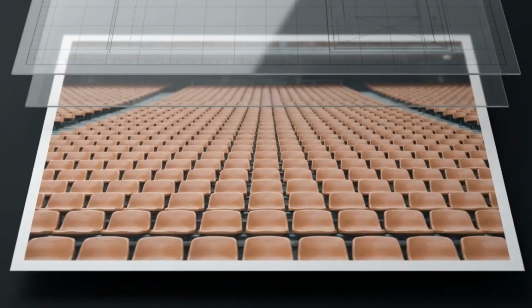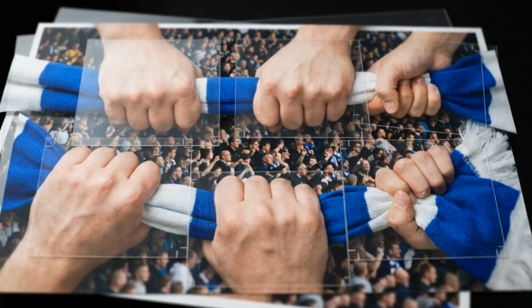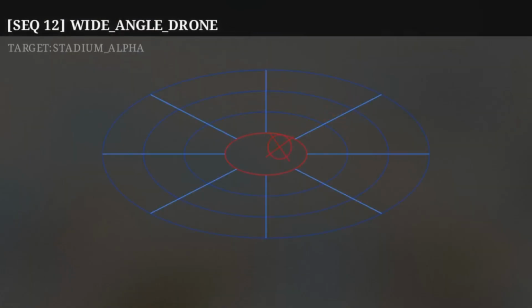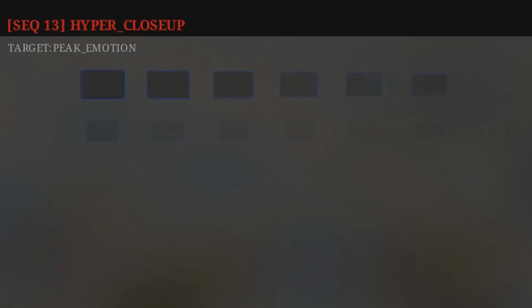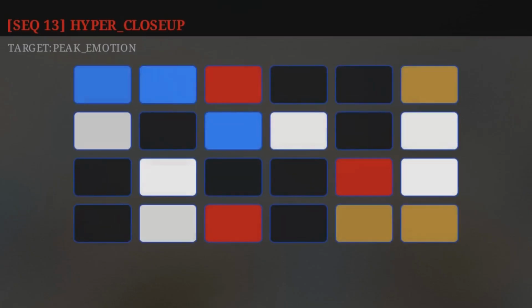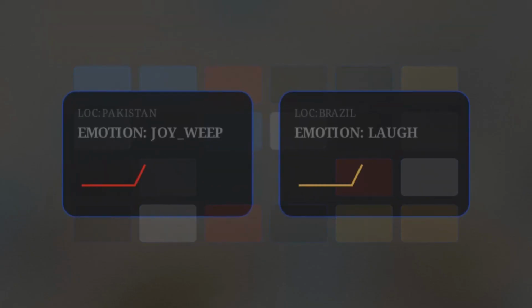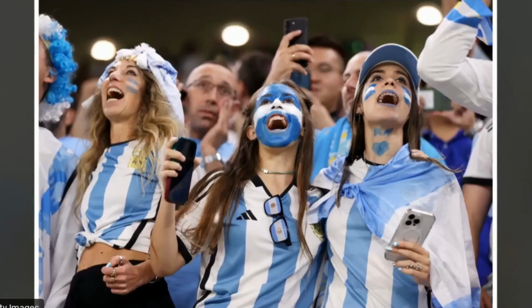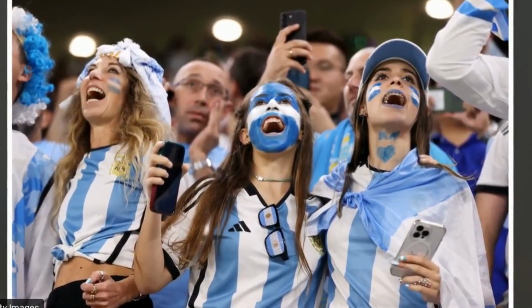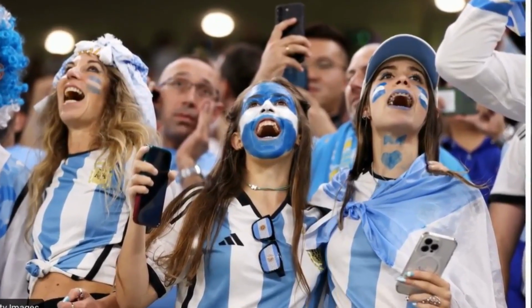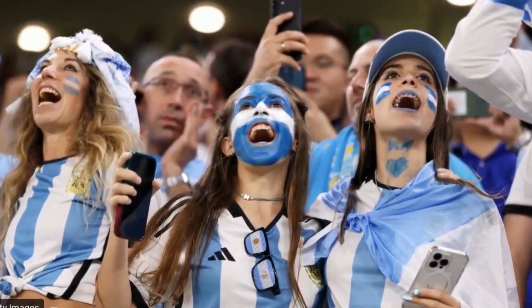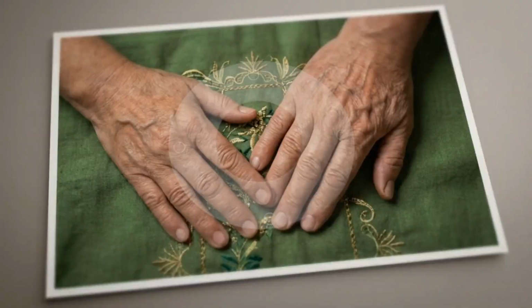A sequence that remains too large for too long risks becoming alienating. To counter this, the prompts dictate a sharp pivot toward ground-level humanity. By clip 13, the sweeping drones are replaced by a rapid-fire montage of hyper-specific close-ups, each designed to capture a peak emotional state. The instructions require specific displays of passion, painted fans cheering or weeping, caught in moments of absolute emotional surrender. The inclusion of laughing children and multi-generational families is a calculated move to signify innocence and a sense